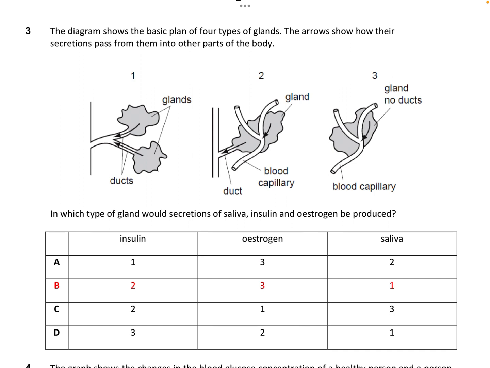The interesting one is insulin. Then I draw you back to your SLS, where we learned about the pancreas being both an endocrine and exocrine gland. This example shows a very classic example. Number 2, you see that gland attached to a duct. At the same time, it has blood capillaries running through it. So it must be secreting both hormones as well as something directly to the target site. And that is a pancreas. The pancreas is both exocrine and endocrine in nature.